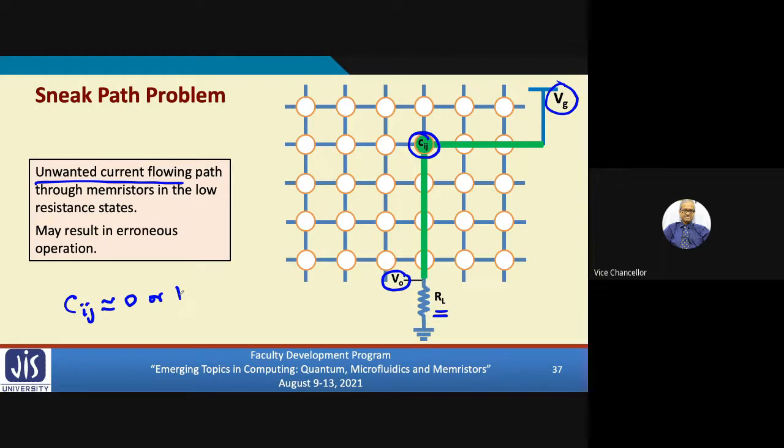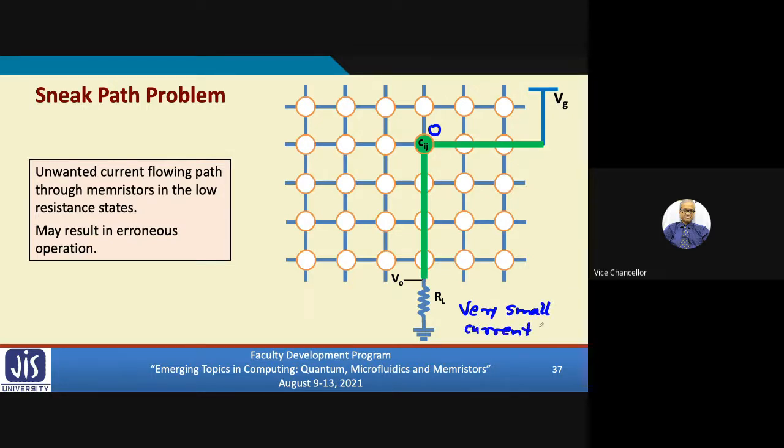Very simple, right? But now let us see what might happen. Let's say this cell is in the 0 state. 0 state means high resistance state, which means through this green path, normally there should be very small current flowing, so that the V0 voltage should be close to 0 and you can conclude that the Cij value is 0. But think of a situation where some of the neighboring memristors are in state 1.